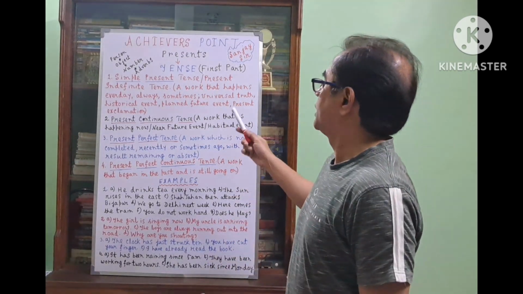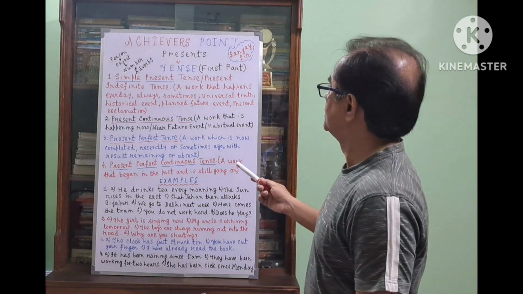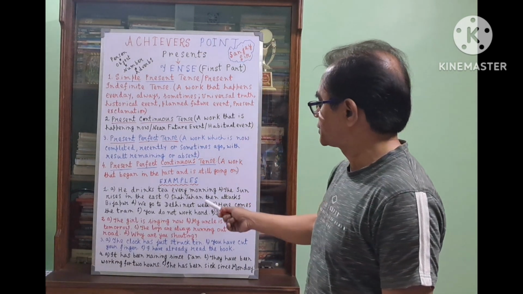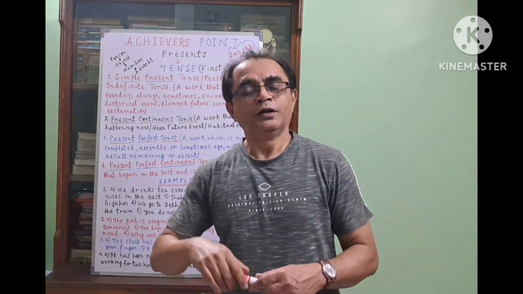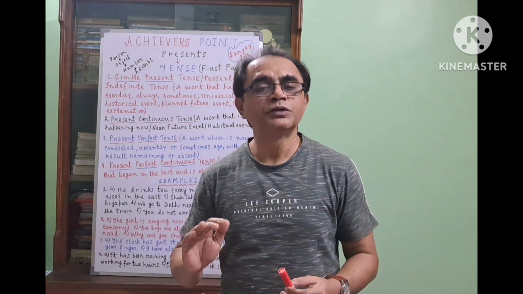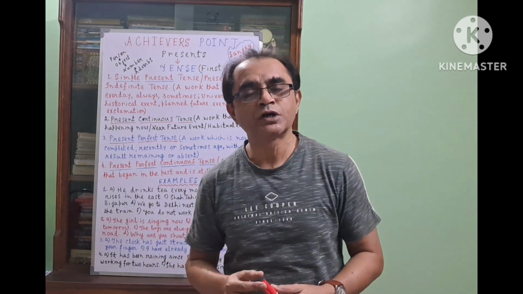So today, guys, I have explained before you the 4 tenses of present tense: present simple, present continuous, present perfect, and present perfect continuous tense with explanation. In my next video, I will bring you the 4 divisions of past tense and thereafter the 4 divisions of future tense.